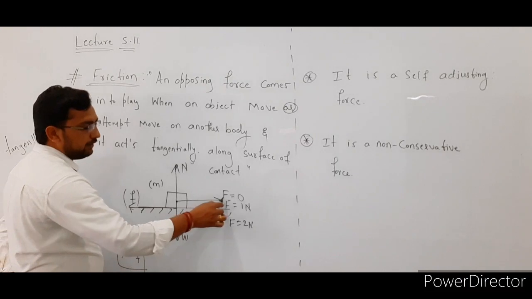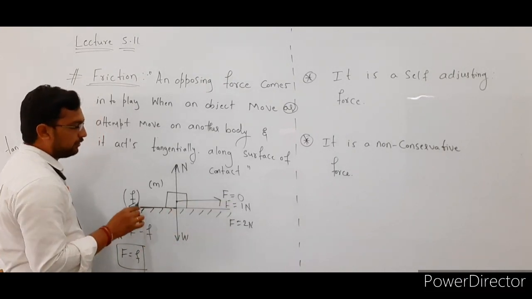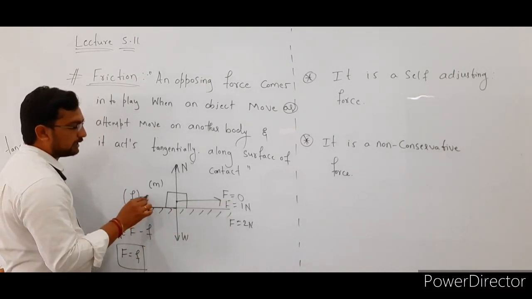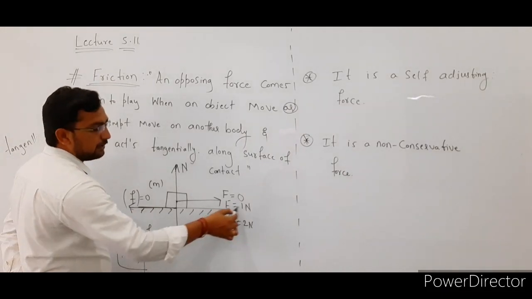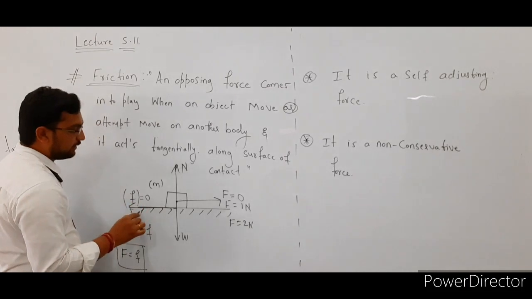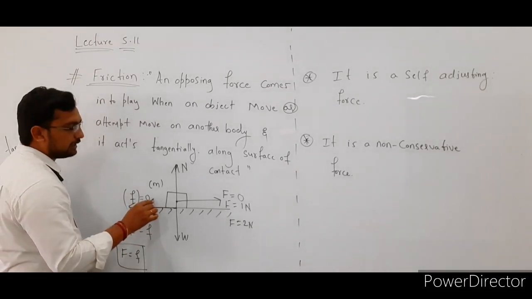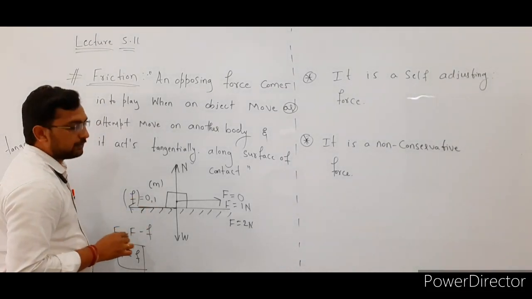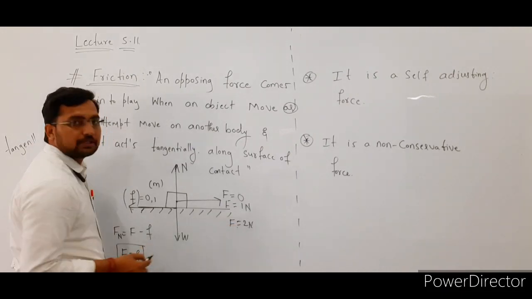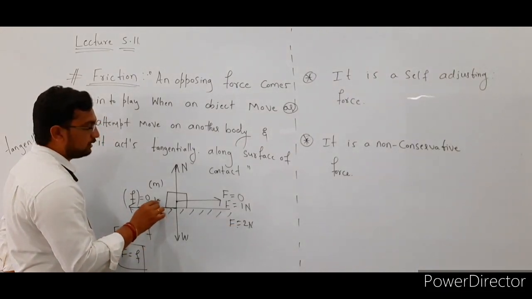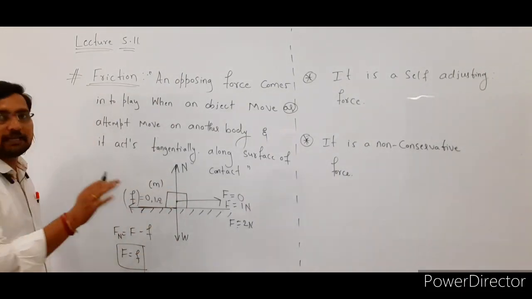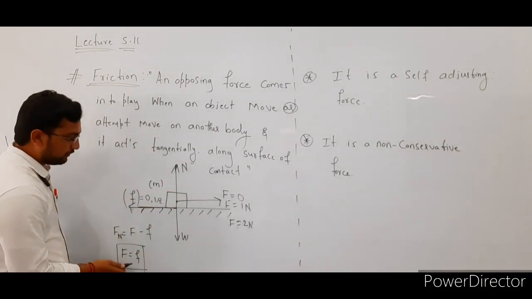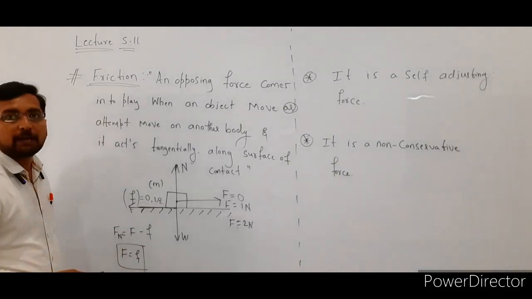So in this case, if initially the applied force is 0 Newton, the friction force is also 0, because F is equal to F. Next, if you apply a force of 1 Newton, the friction force is also 1 Newton. If you apply a force of 2 Newton, the friction force is also 2 Newton, because the body is still at rest. So the friction force is equal to the applied force.